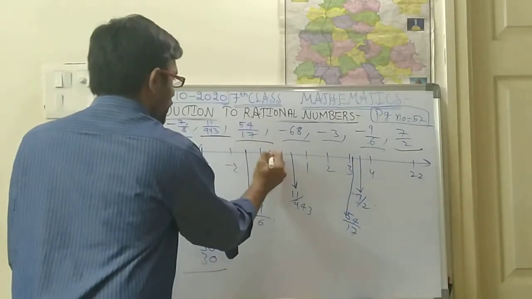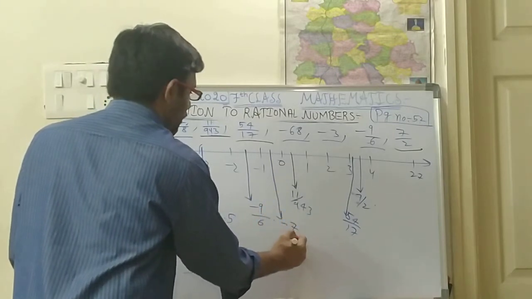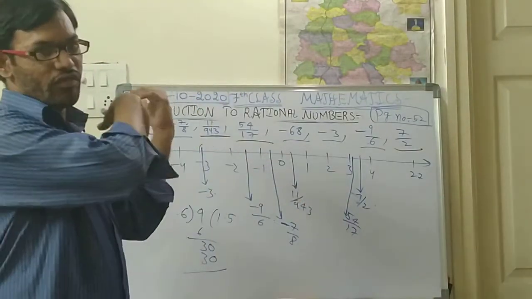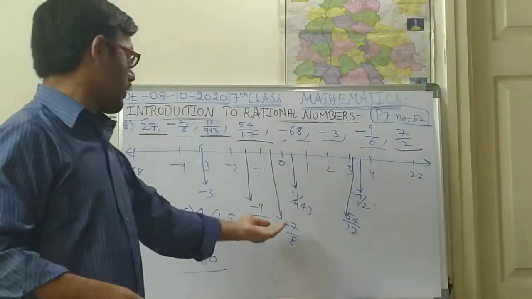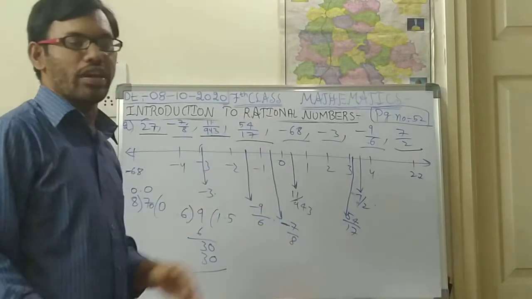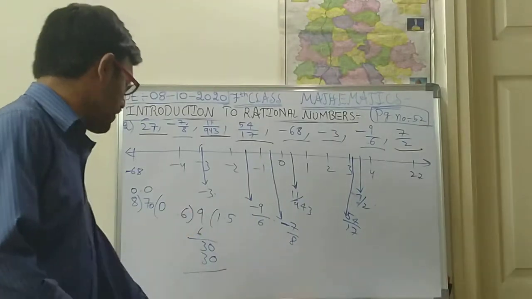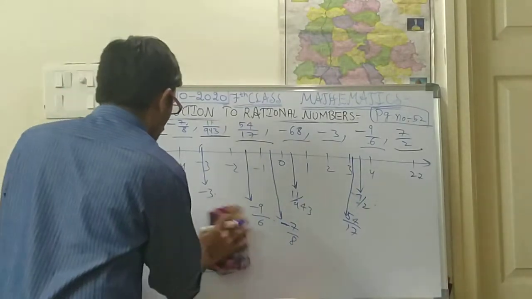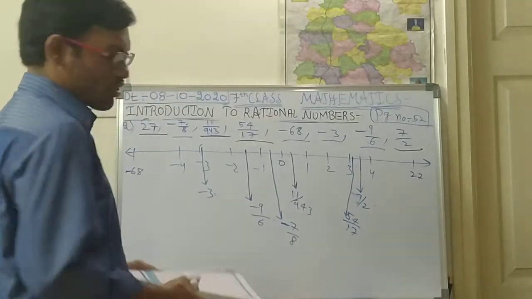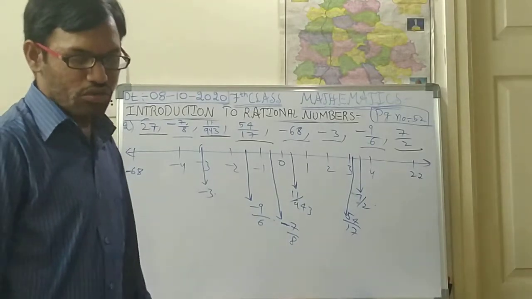So 0 point something means in between 0 and 1 this number will be there, minus 7 by 8. Okay, 8 by 7 means after 1 it will be. So for 7 by 8, that's why here in between 0 and 1 I have taken. So this is the representation of these numbers on the number line, children. Now he has asked some questions based on this one. So you are supposed to check. Okay. So which of these are to the left of?